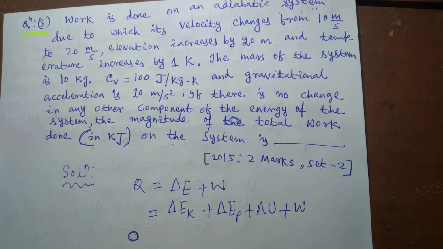Adiabatic system means there is no heat interaction between the system and surroundings. No heat can flow, neither into the system nor out of the system.